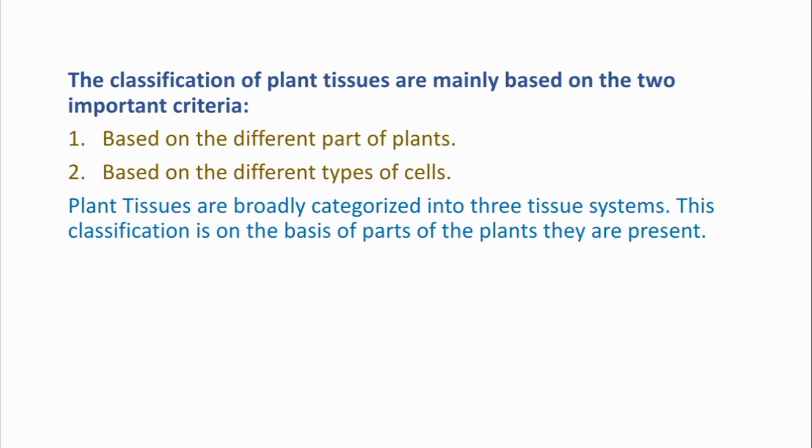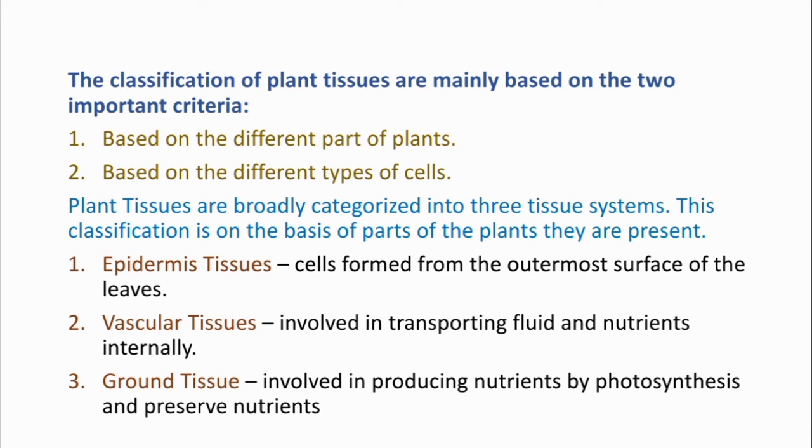Plant tissues are broadly categorized into three tissue systems. This classification is on the basis of the parts of the plants they are present in. Epidermis tissues, cells formed from the outermost surface of the leaves. Vascular tissues, involved in transporting fluid and nutrients internally. Ground tissue, involved in producing nutrients by photosynthesis and preserving nutrients.